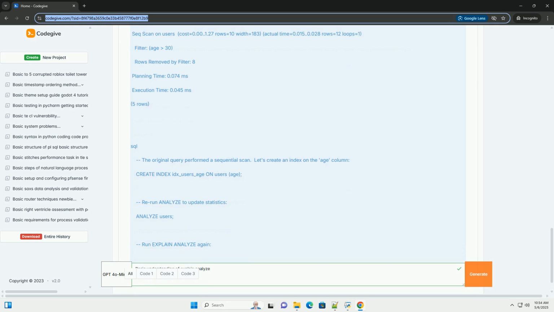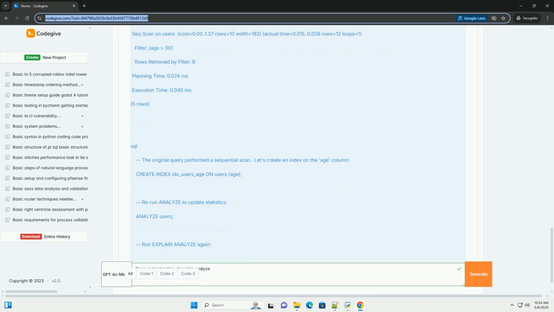Row estimates versus actual rows. rows=10: estimated number of rows, same as Explain. rows=12 loops=1: actual number of rows returned by the operation and the number of times the operation was executed, usually 1 for most simple queries. In this example, the planner estimated 10 rows but actually found 12. Large discrepancies indicate that the planner's estimates are inaccurate, often due to outdated statistics or complex data distributions. Rows Removed by Filter: 8. This is specific to the filter operation. It shows how many rows were discarded by the filter condition.